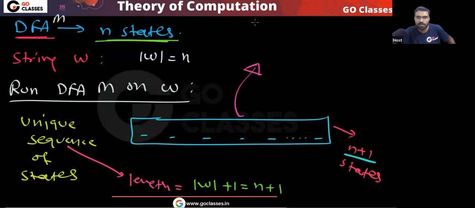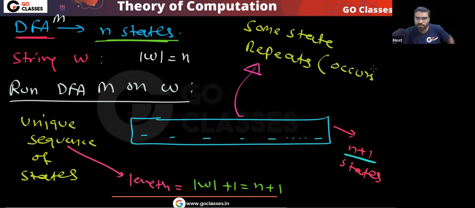So very simple. I can say some state, which means at least one state, repeats, or I can say occurs. How many times? At least 2 times. Some state will definitely occur at least 2 times. Okay, this is the point.